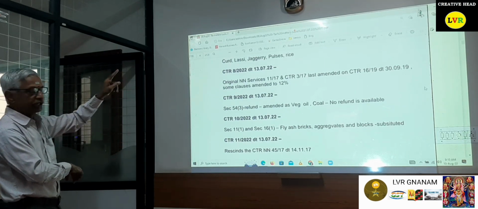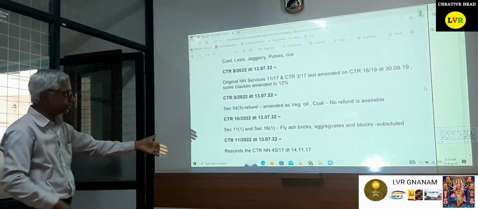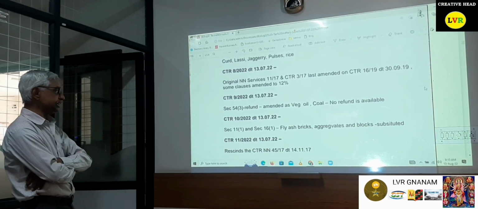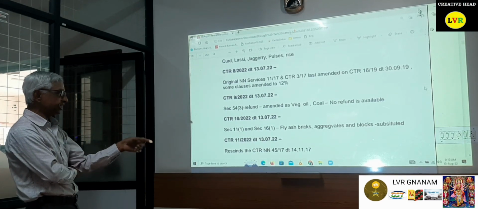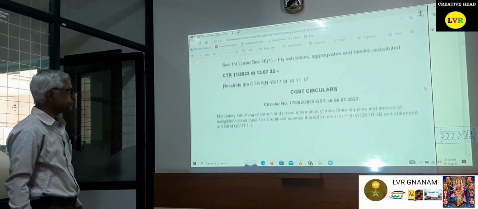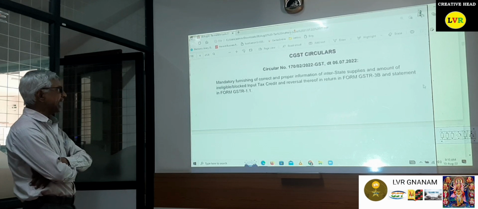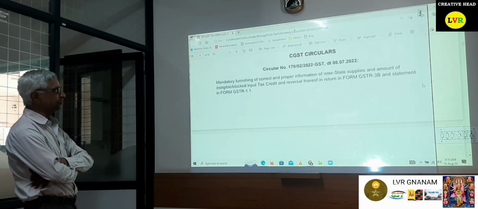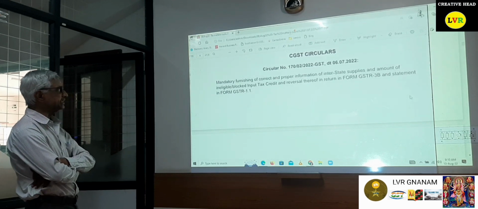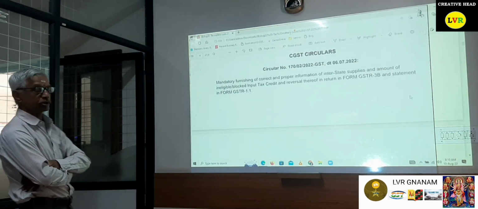Then on 1/9/2019 and for international passengers accordingly, now they have received the notification, CPR notification 45/17 dated 14/11/17. That's what they received. Then CGST circulars, circular number 170: mandatory furnishing of correct and proper information of interstate supplies and amount of ineligible, blocked ITC and credit reversal thereof in return 3B and statement in GSTR.